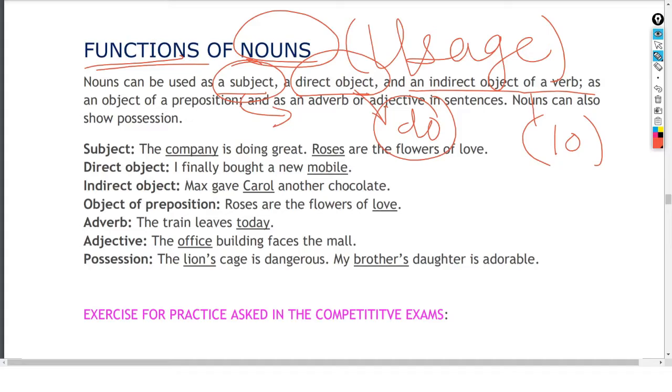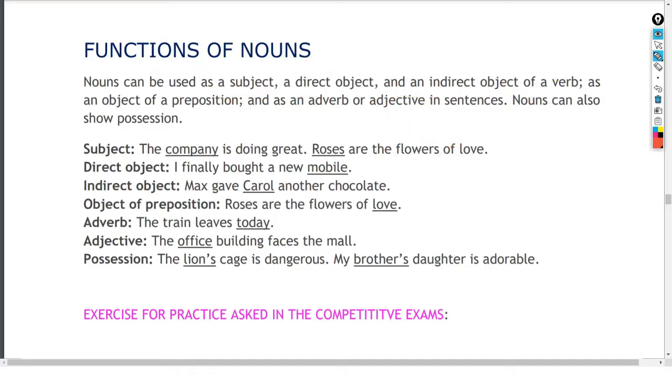Indirect object. He teaches us English. So us and English. So here we will make out what is the direct object and what is the indirect object. Therefore, now let us see the example. The companies are doing great. Roses are the flowers of love. So here you see direct object and indirect object. We will see now. I finally bought a new mobile.